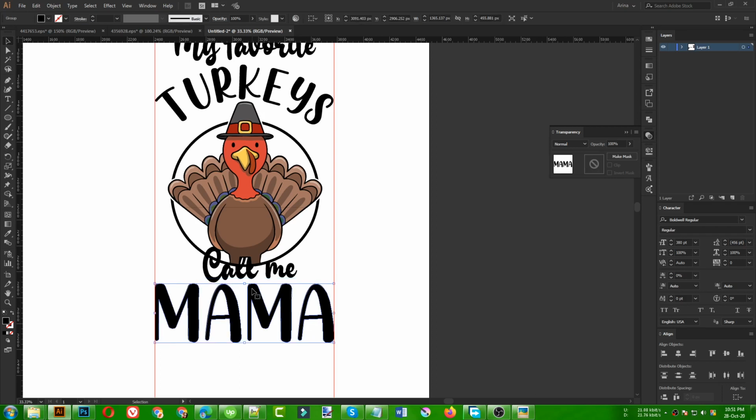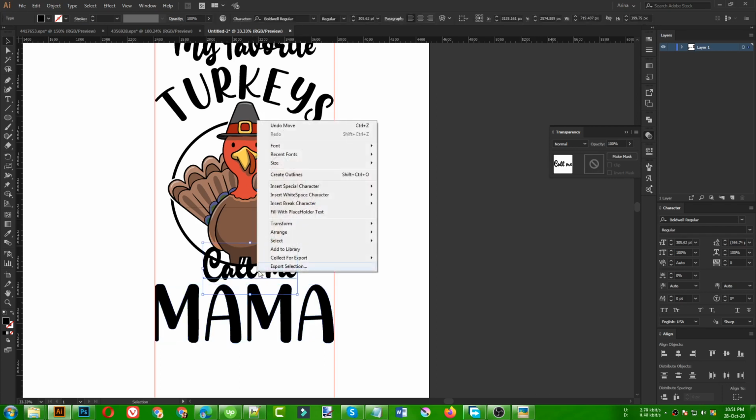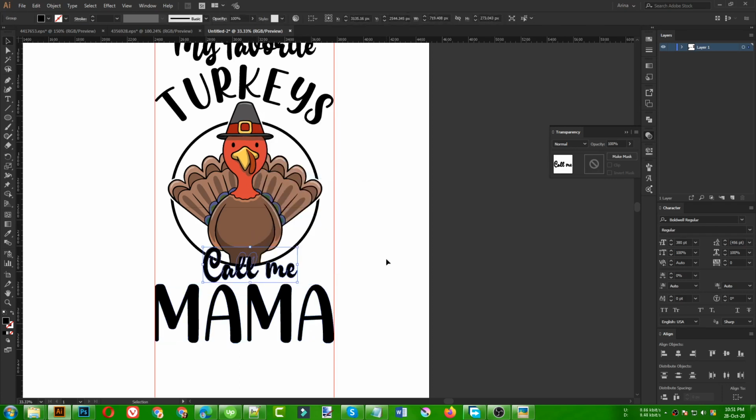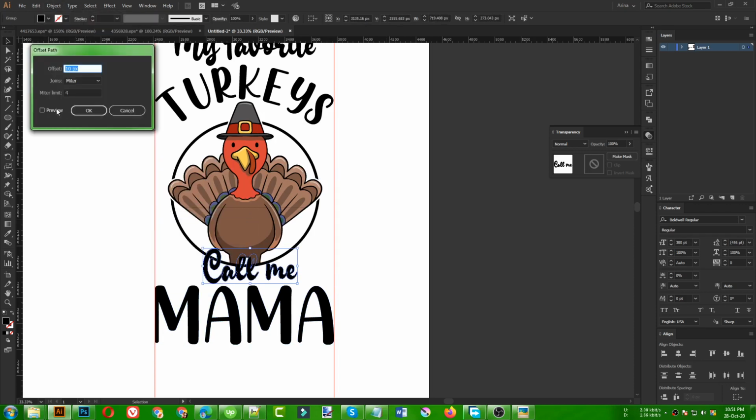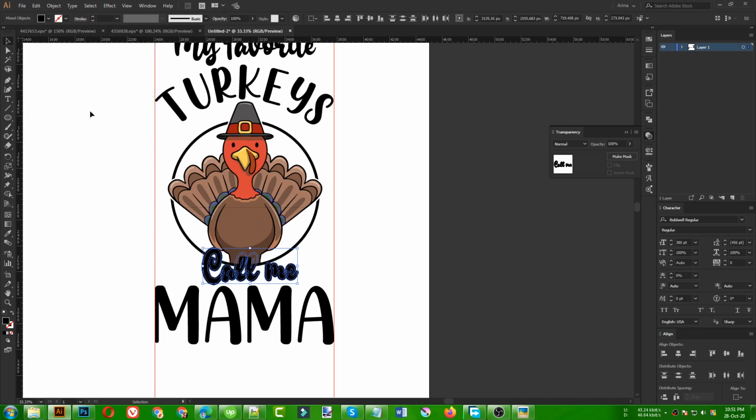Now I don't need this in font style also, so I'm breaking that font too, just like this. Then selecting this text here, going to Offset Path to make an offset path, then cut. Now I need to select one, click on this ellipse here inside the transparency, and press Ctrl F.